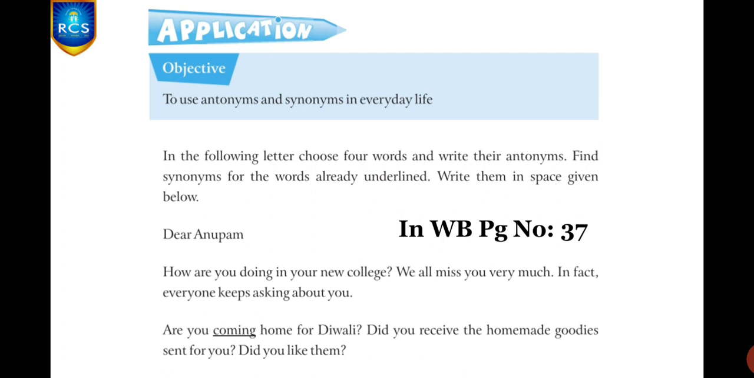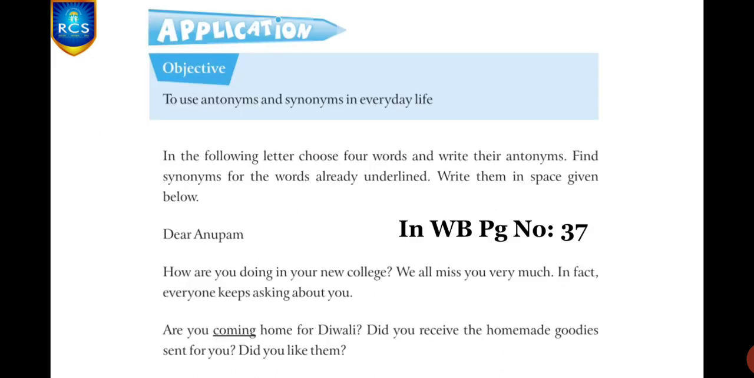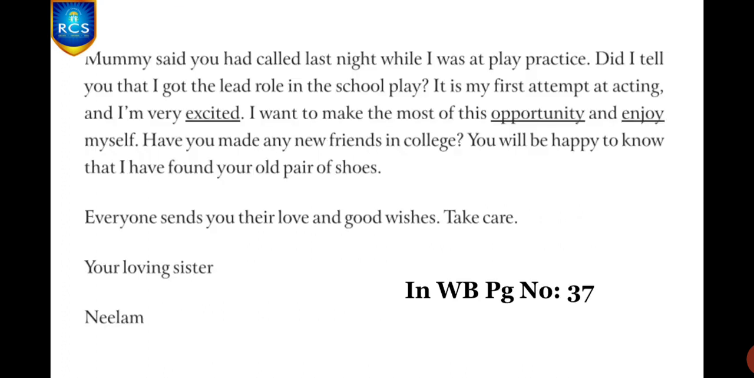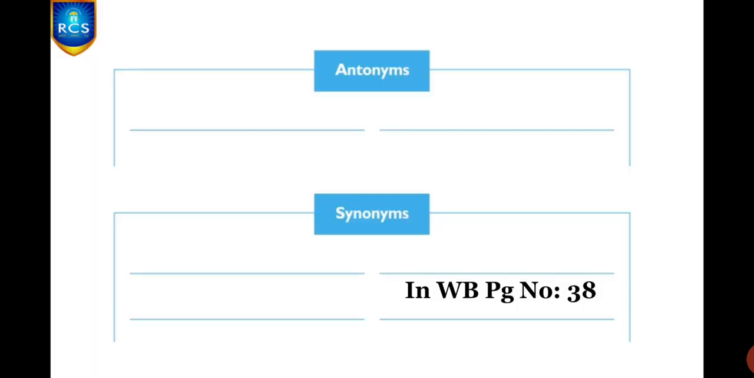Children, in this letter, you read this letter thoroughly. In this letter, you choose any 4 words, any 4 words and you have to find their antonyms. Clear? And after that, find synonyms for the words already underlined. They have underlined some words in this letter, right? You have to find the synonyms for all the words and you have to write in this space.